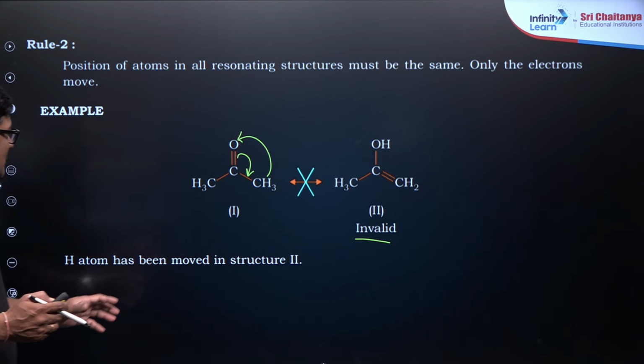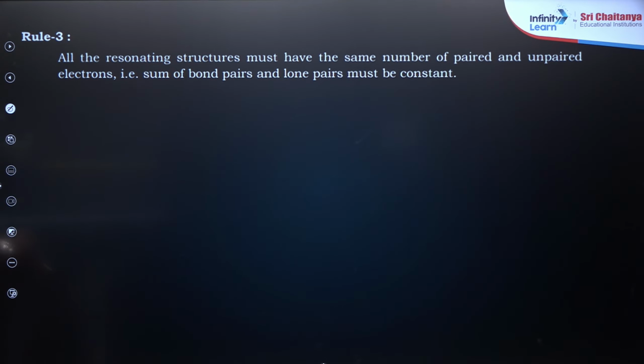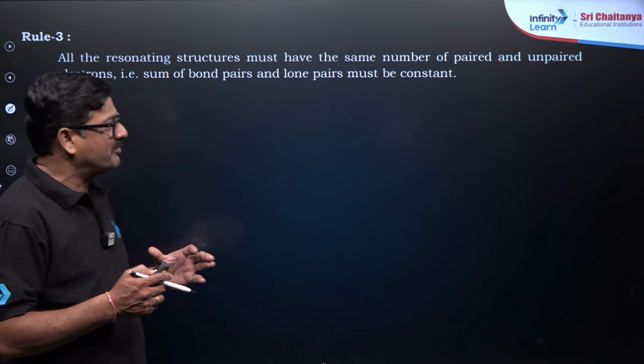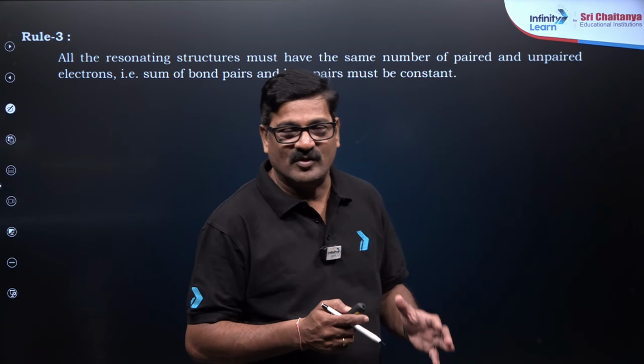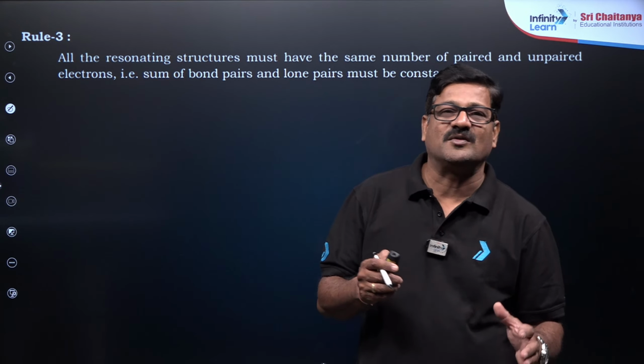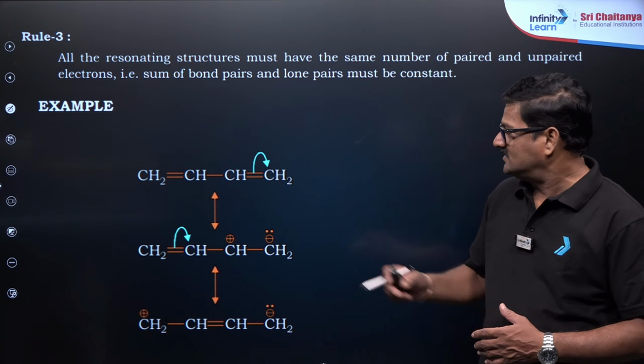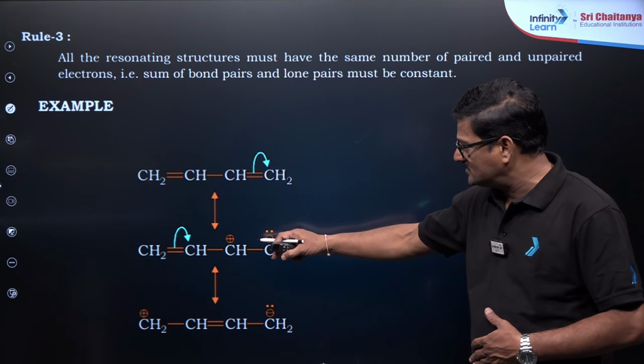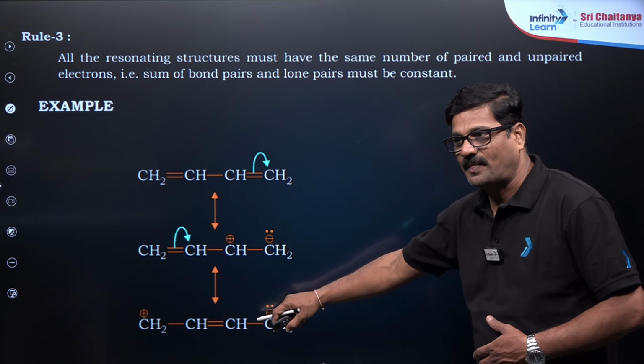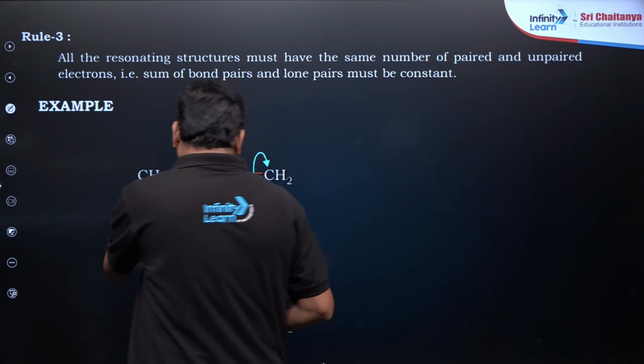Right. बच्चों, you can see all the resonating structures must have the same number of paired, unpaired electrons, pi bonds and all types of bonds equal. Okay, I just want to say this structure can be written in this structure. And let us see the number of pi bonds too.